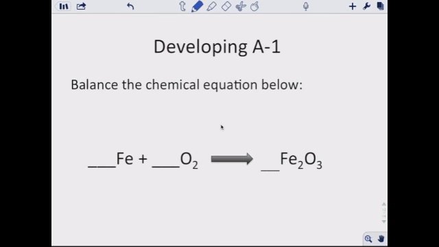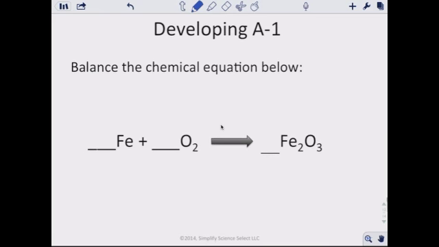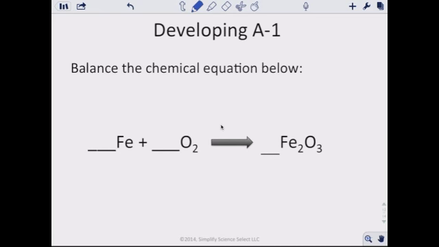So let's look at an example. It says balance the chemical equation below. So we're going to start, and the first thing we want to do is instead of going step by step, we'll write out the atoms that we have. So we have iron and we have oxygen. And then let's go ahead and look at how many we have.